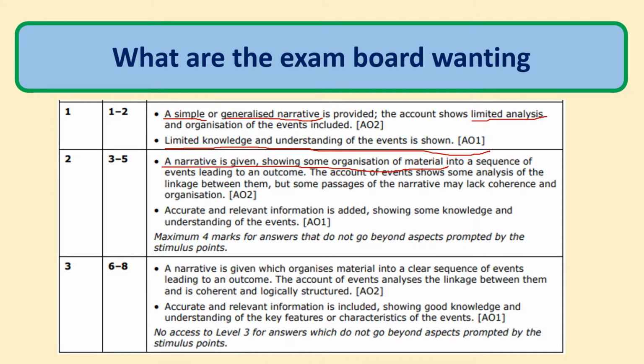Level 2, 3 to 5 marks, it says here the narrative is given showing some organization of the material into a sequence, so in other words, beginning, middle and end. So we know the Bay of Pigs is 61, we know the Cuban Missile Crisis is 62, so there we put things in more of a sequence. We would add a third point of our own to try and go beyond the 4 marks